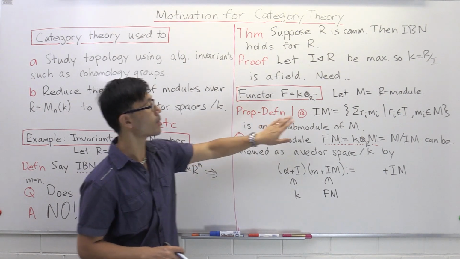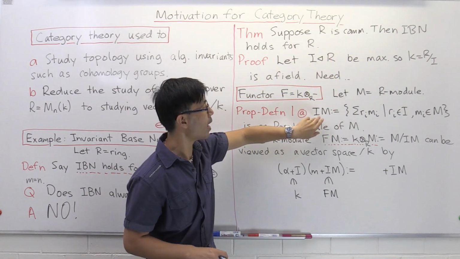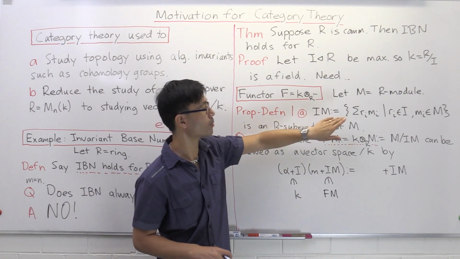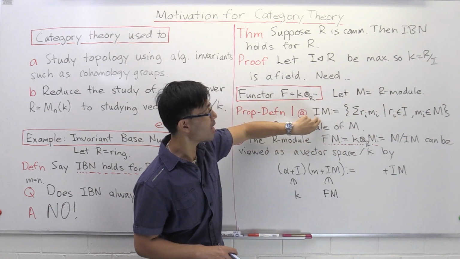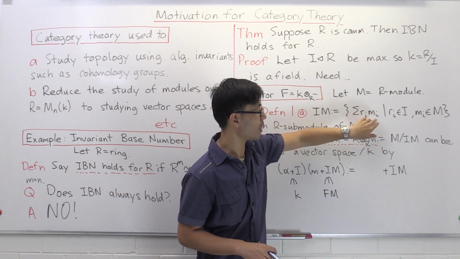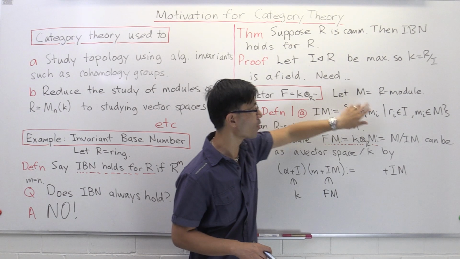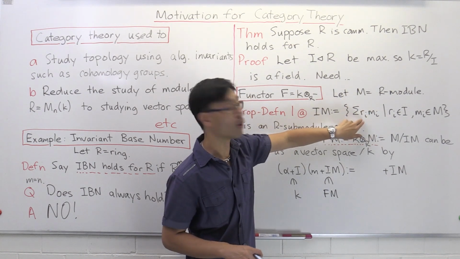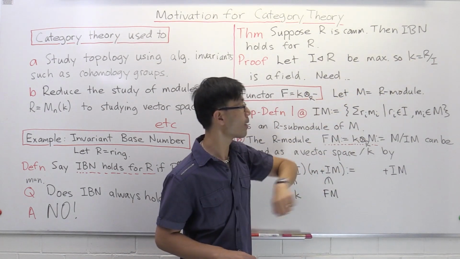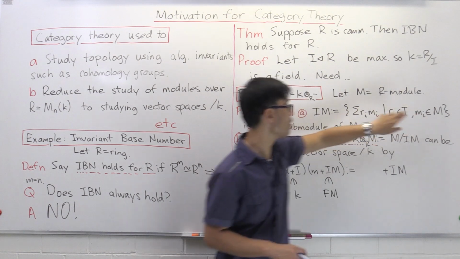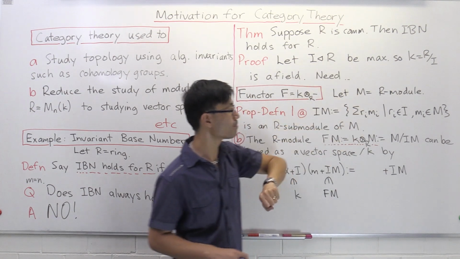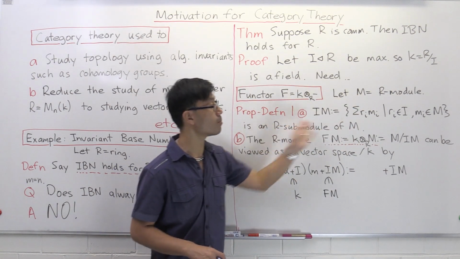The first thing is that we have this ideal I in R, and we can look at this R-submodule IM. I'm going to define an I-submodule. It's basically just I-linear combinations of elements inside M. So we form all these formal linear combinations, sums of r_i m_i, where all the coefficients r_i, these scalars, are inside our ideal, not ranging through all of R, and these m_i can range over all the elements inside this module M. Certainly all these elements are inside M, and it's quite easy to see that this is an R-submodule of M.